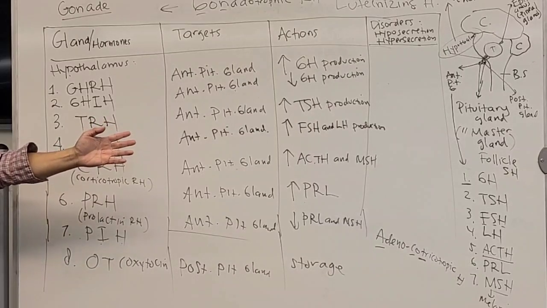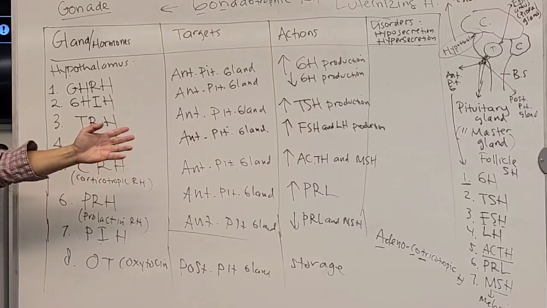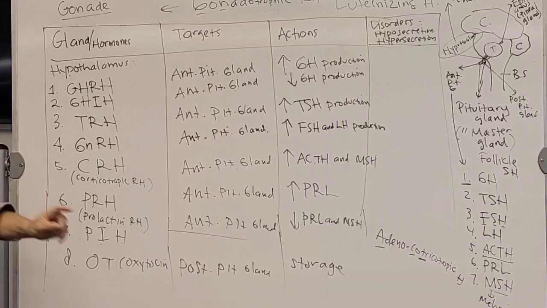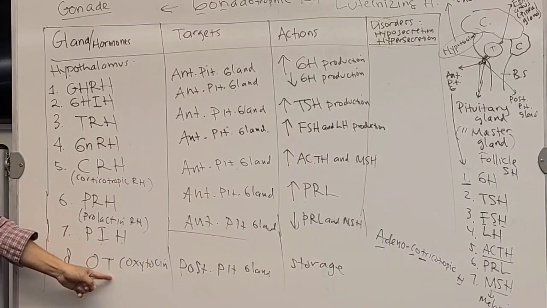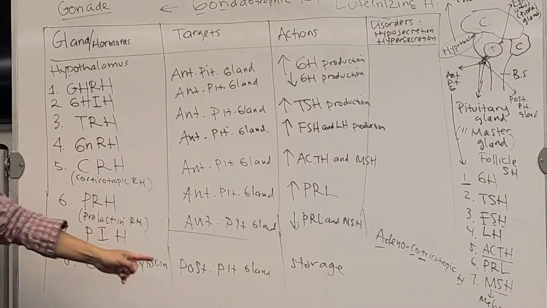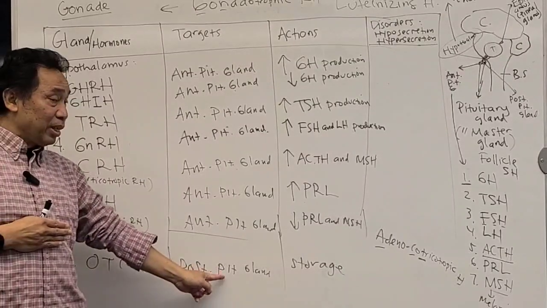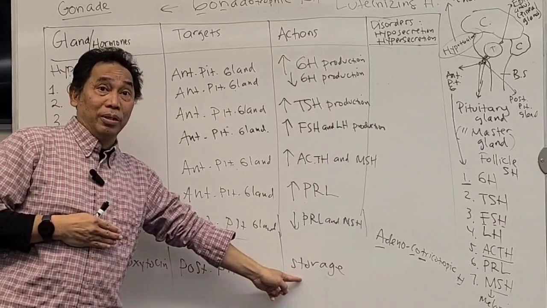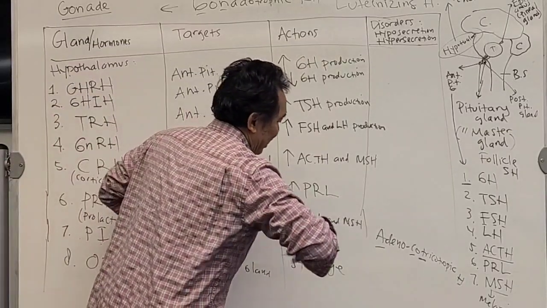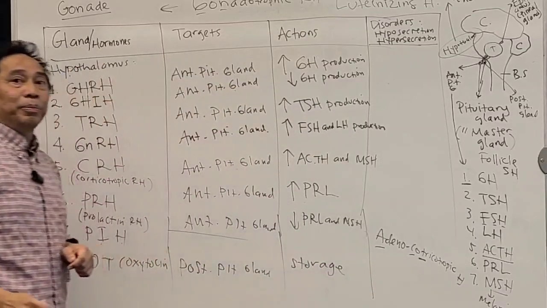During breastfeeding, the mom produces milk, and the milk should be ejected from the milk gland, so oxytocin will be needed. You got this one? Right now in the posterior pituitary gland, oxytocin is just stored, so the action is just storage.